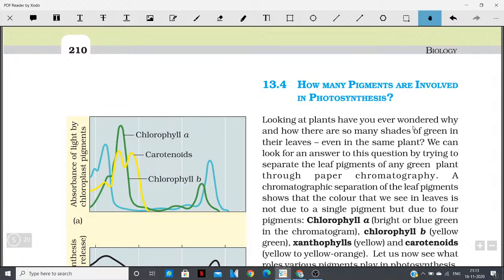Okay, so now everyone take care. Good night. We will meet tomorrow and start with the new topic, which is how many pigments are involved in photosynthesis, and we will learn about some of the pigments which are involved in photosynthesis. Is that clear to everyone?